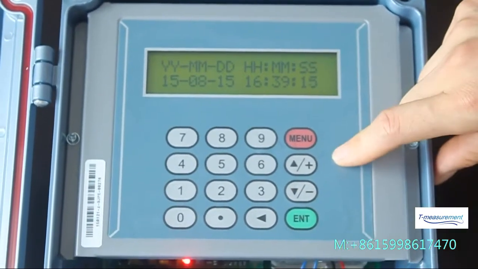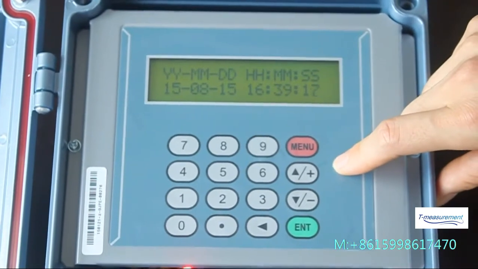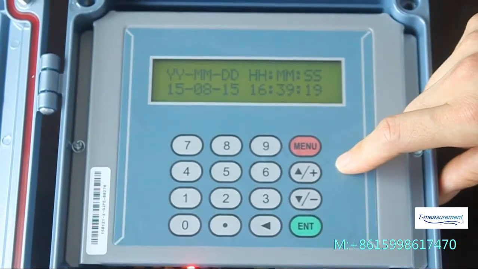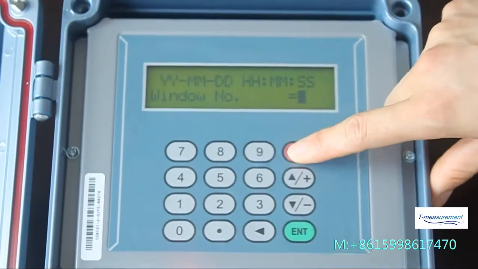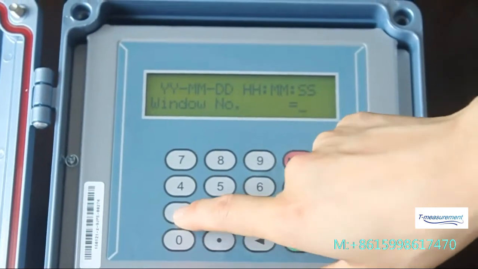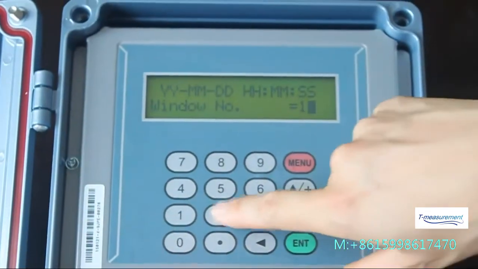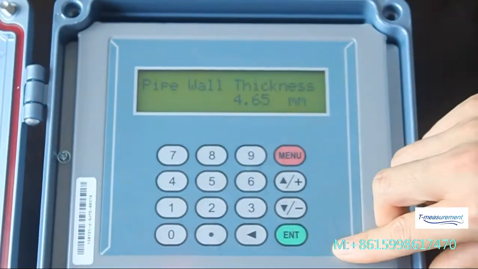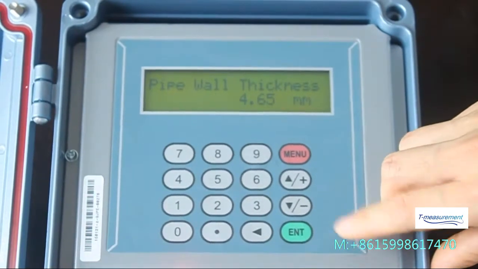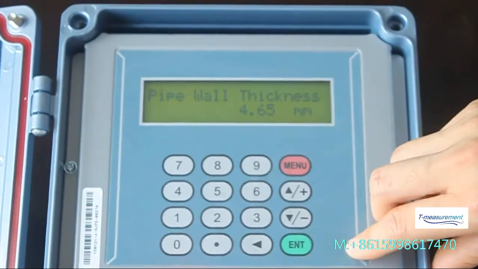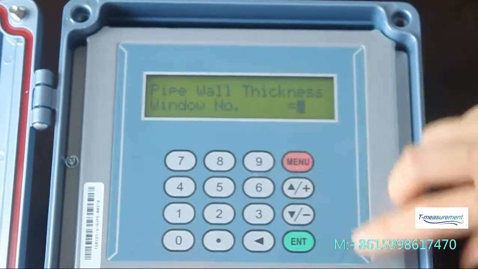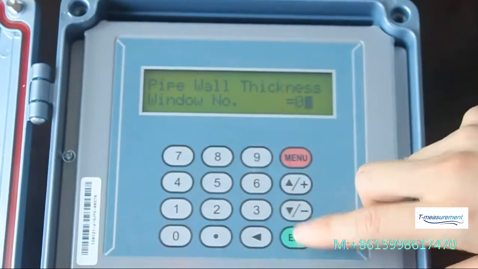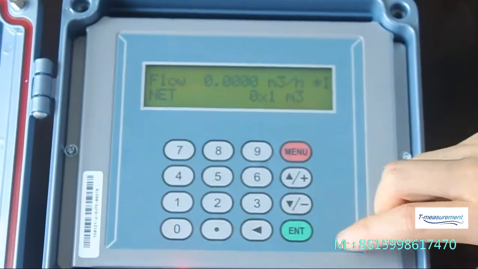That's all. Now, if you want to quickly enter some item, you can press the menu key first. Enter 1 and 2, and you can enter item 12, pipe wall thickness. If you want to go back to the first page, press the menu key, enter 0, enter. Okay, that's all.